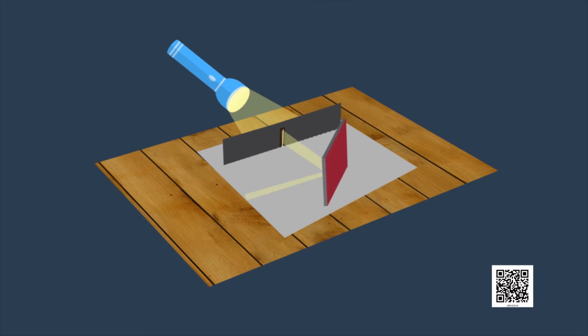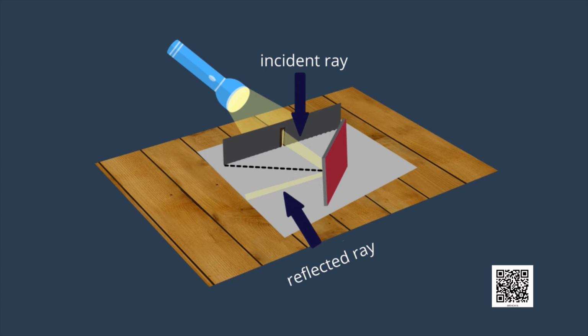Place a strip of plain mirror in the path of the light ray. What do you observe? Yes, we can see that the ray of light is reflected in another direction. Mark them as shown and also draw the normal. Now recognize the angle of incidence and angle of reflection and mark them on paper.